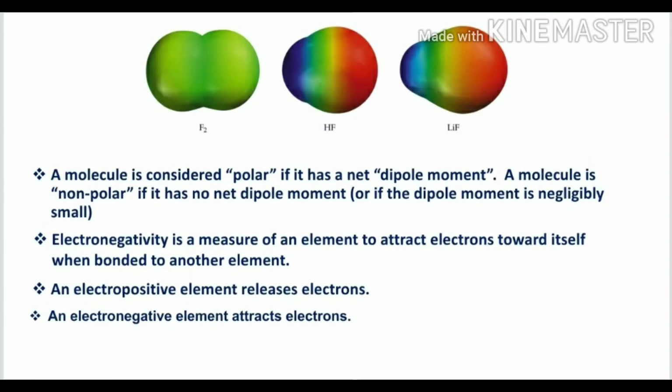Electronegativity is a measure of an element's ability to attract electrons toward itself when bonded to another element. So the electropositive element releases electrons, and the electronegative element attracts electrons. These, the dipole moment and the electronegativity, play a very important role in polar covalent bonds.